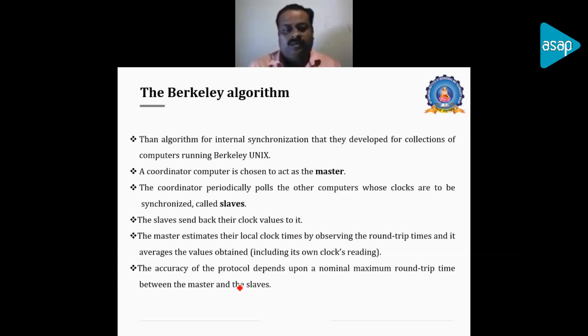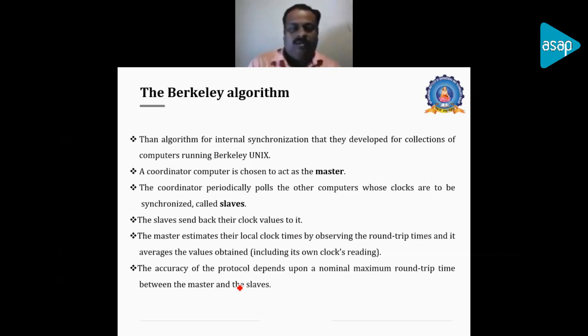So here all the slaves will send their clock values to the master, and the master estimates their local time by observing round trip time, and it averages the values obtained, including the master node's time also. Based on this calculation, it will identify the ideal time. It may not be accurate, but it will maintain some order, because in internal synchronization maintaining order is important, and not much importance is given to the accurate time.